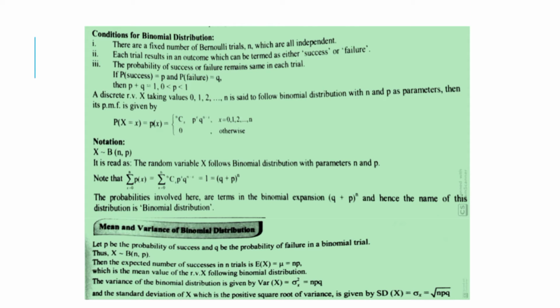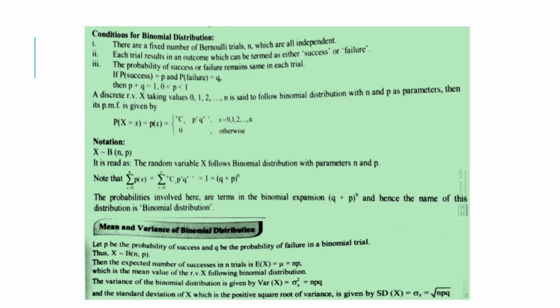Condition for binomial distribution. First, there is a fixed number of Bernoulli trials, n, which are all independent. Second, each trial results in an outcome which can be termed as either success or failure.